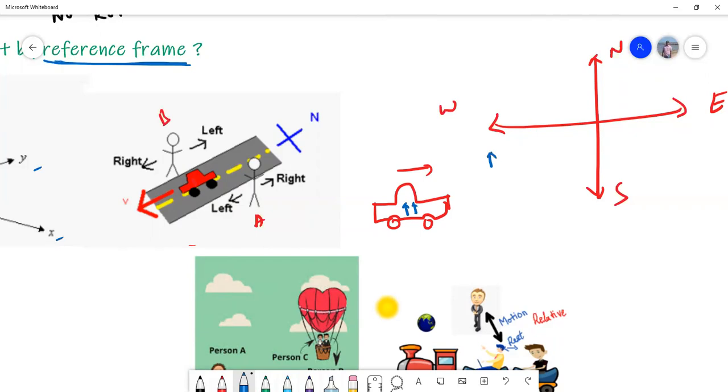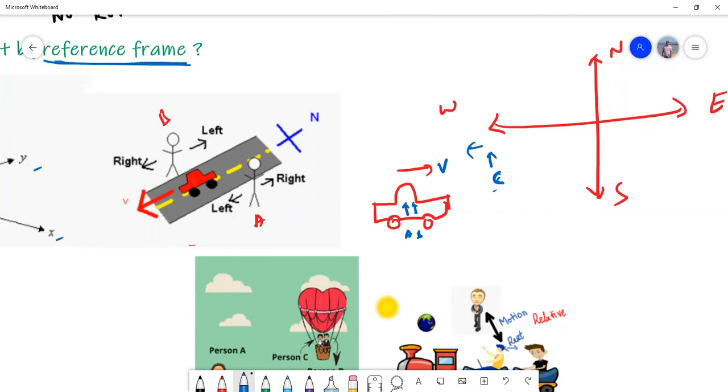Let us take these are A, B, and this is C. So with respect to A, C feels like he is moving. When the car is moving forward, you feel that this man is moving backward; it appears like this. Even for B, the same logic. That means for A, C is moving backward, and for B, C is moving backward.